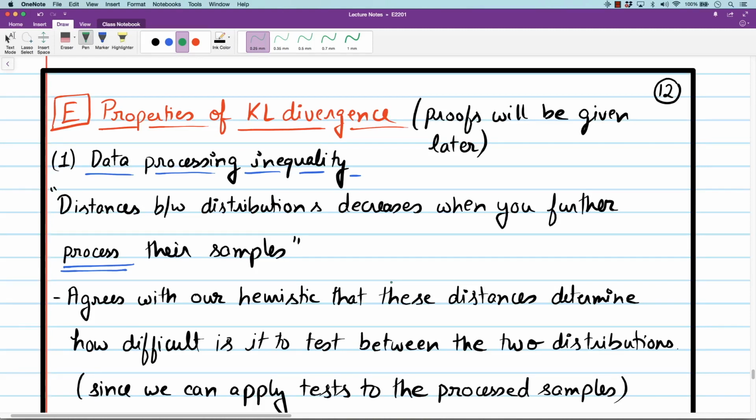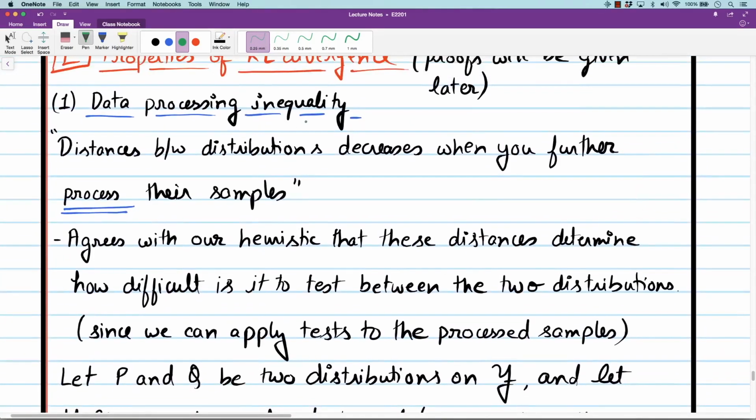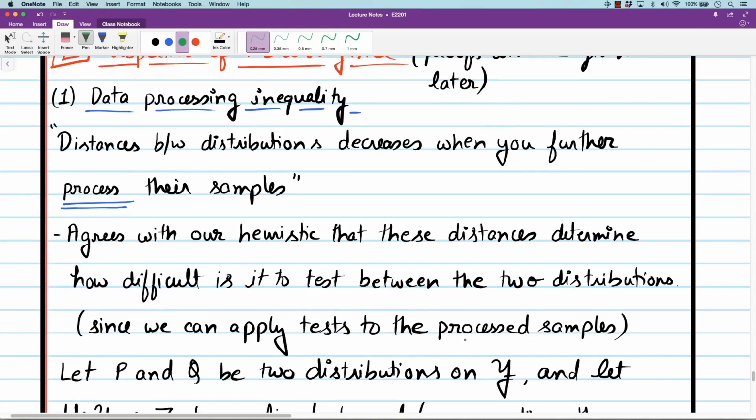It's a broader field. But this heuristic is somewhat surprising to begin with, so you should take some time to digest it. Any processing on signals which is independent of the underlying distribution will make the distributions closer. So this agrees with our heuristic that these distances determine how difficult it is to test between two distributions, since we apply the test to processed samples.